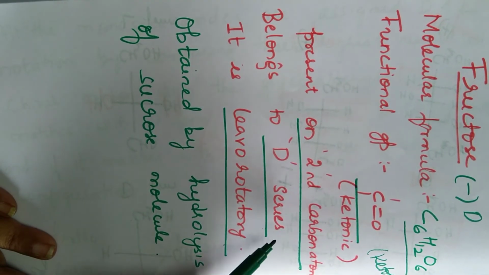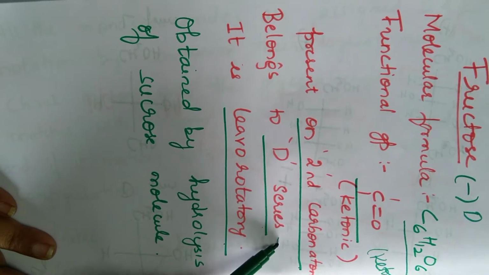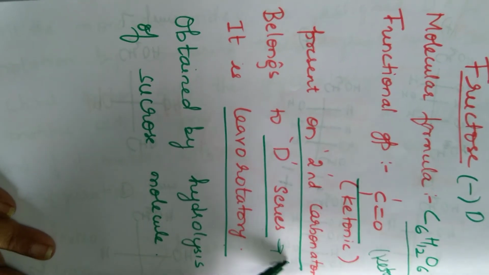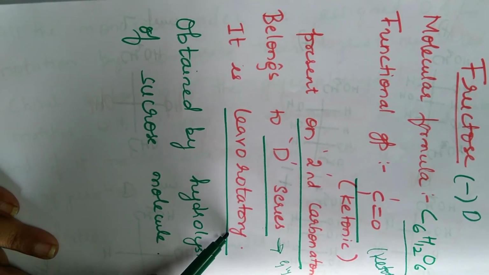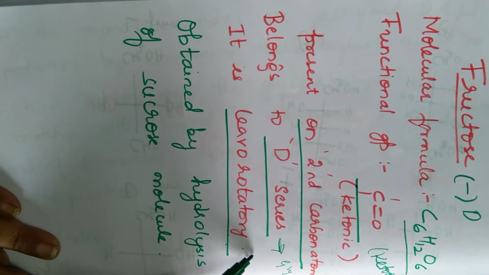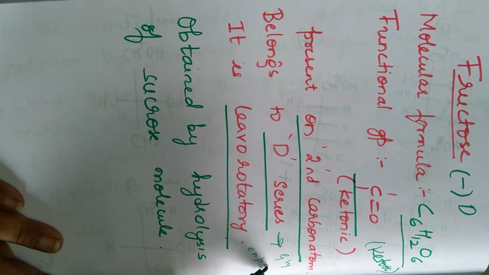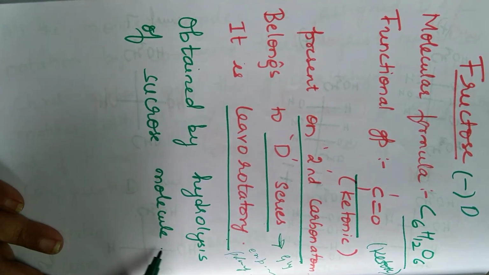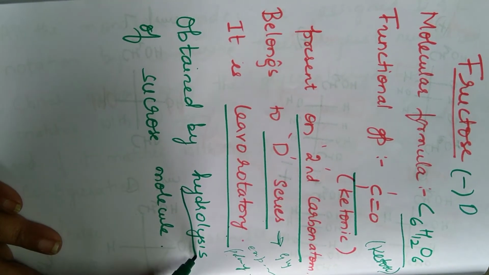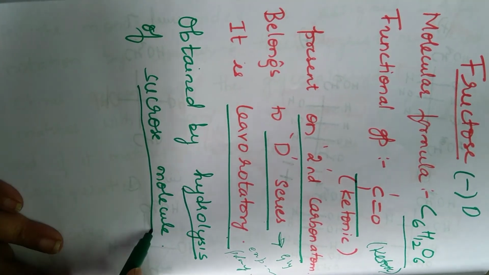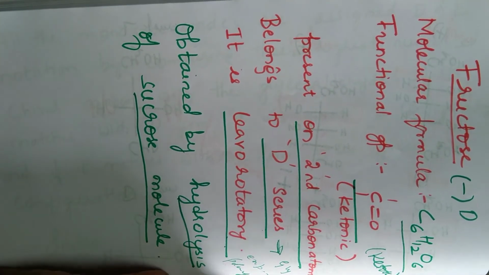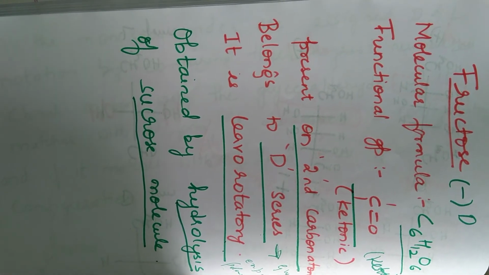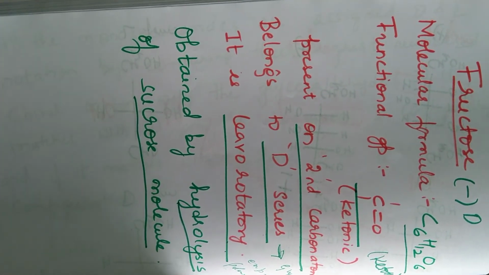How do you identify that it is a D series? By comparing it with what? Very good. Glyceraldehyde. And how do you know that it is levorotatory? Experimentally. Which instrument are you going to use? Polarimeter. And how is it obtained? By acid hydrolysis of the sucrose molecule, as I had already told. Now I'll teach you how to write the structure of fructose.